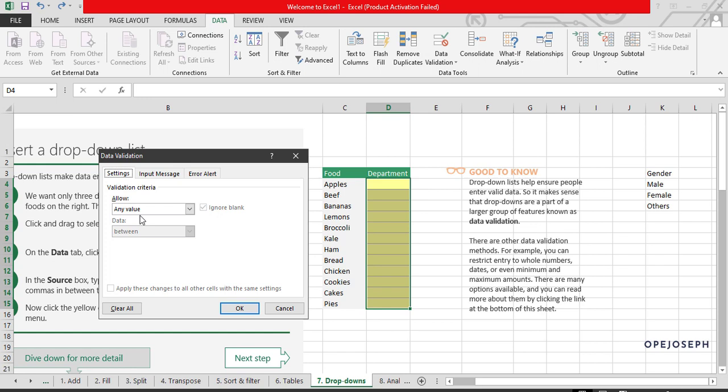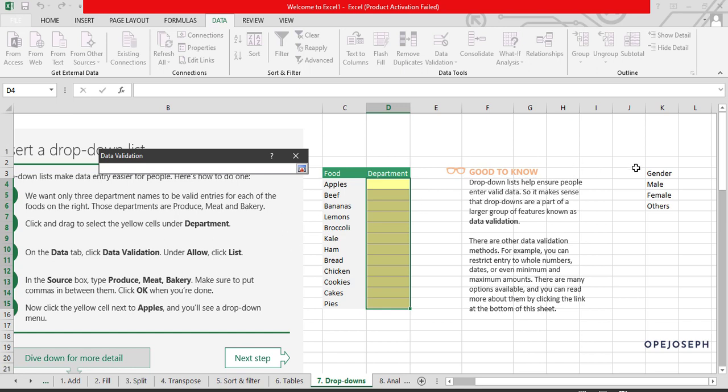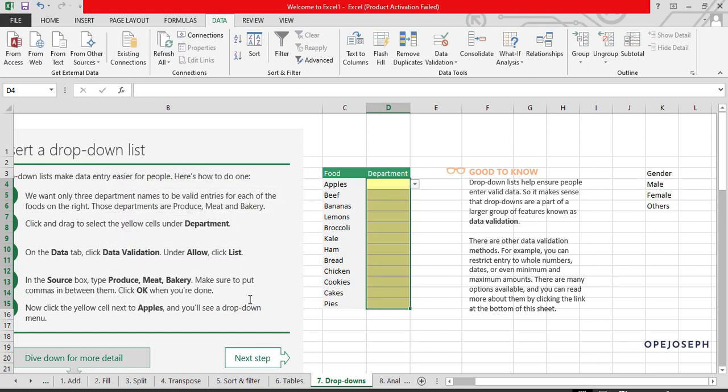After that, I'm clicking list instead of any value. Click list. What's the source of my data? I want from here male, female, and others. Those three. So let me enter. Click OK. Nice. Now under here, male. Under here, female.